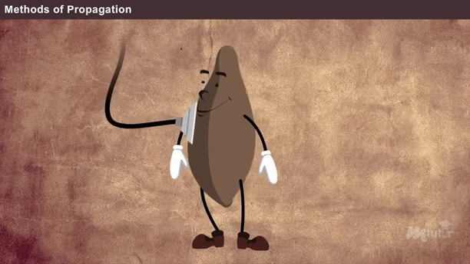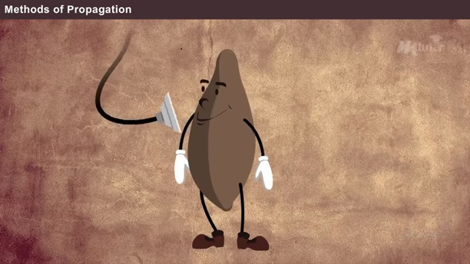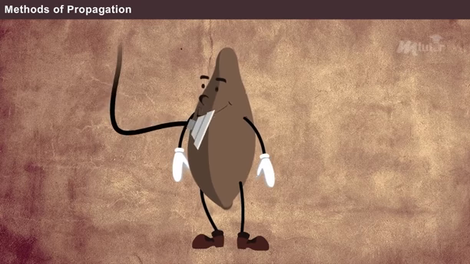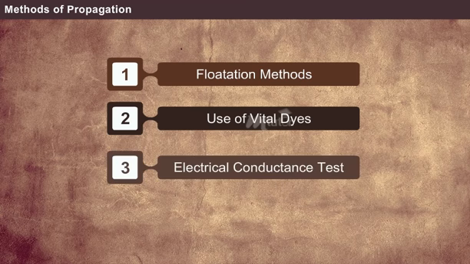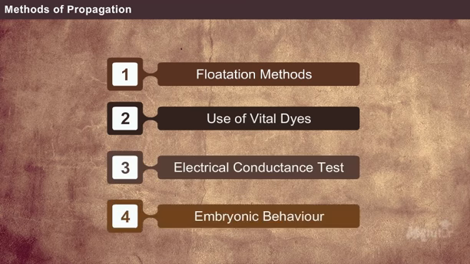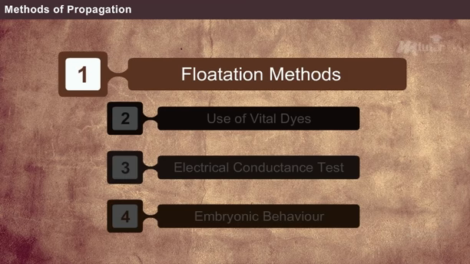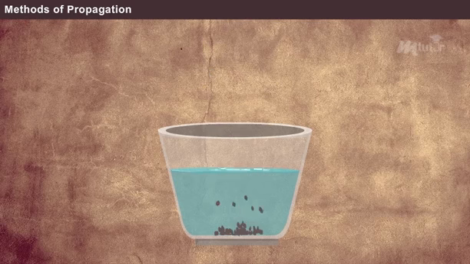The seeds are checked for viability by 4 methods before they are used in germination. They are flotation, use of vital dyes, electrical conductance test, and embryonic behavior. Among the methods mentioned above, the flotation method is commonly preferred. The flotation test for testing seed viability is done by soaking the seeds in water for 24 hours to soften the seed coat. The unfertilized, unviable and insect-infected seeds are removed.